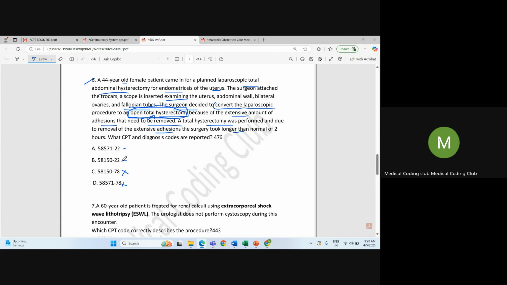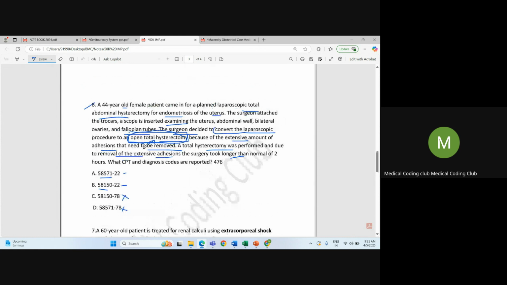22 modifier says increased procedural service. So it's very clear. The provider said the procedure took 2 hours more to remove the extensive adhesions. So here the procedure got increased. So we will use 22 modifier. So let's cross check between these CPTs.